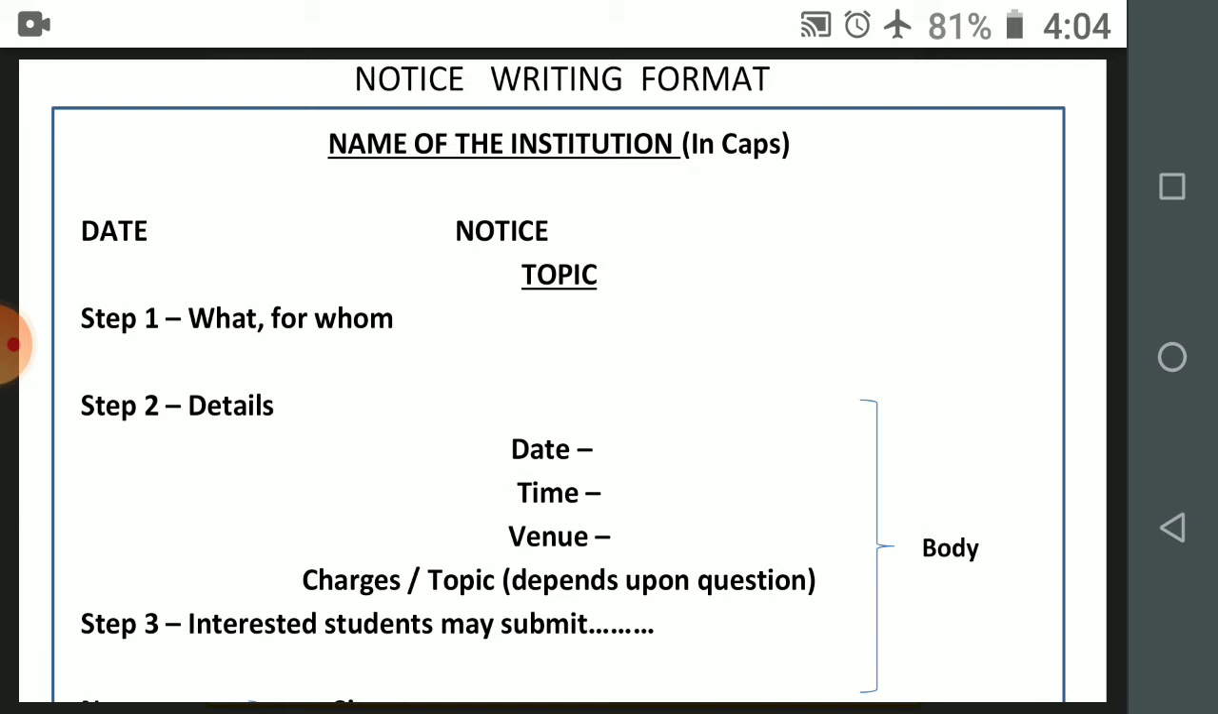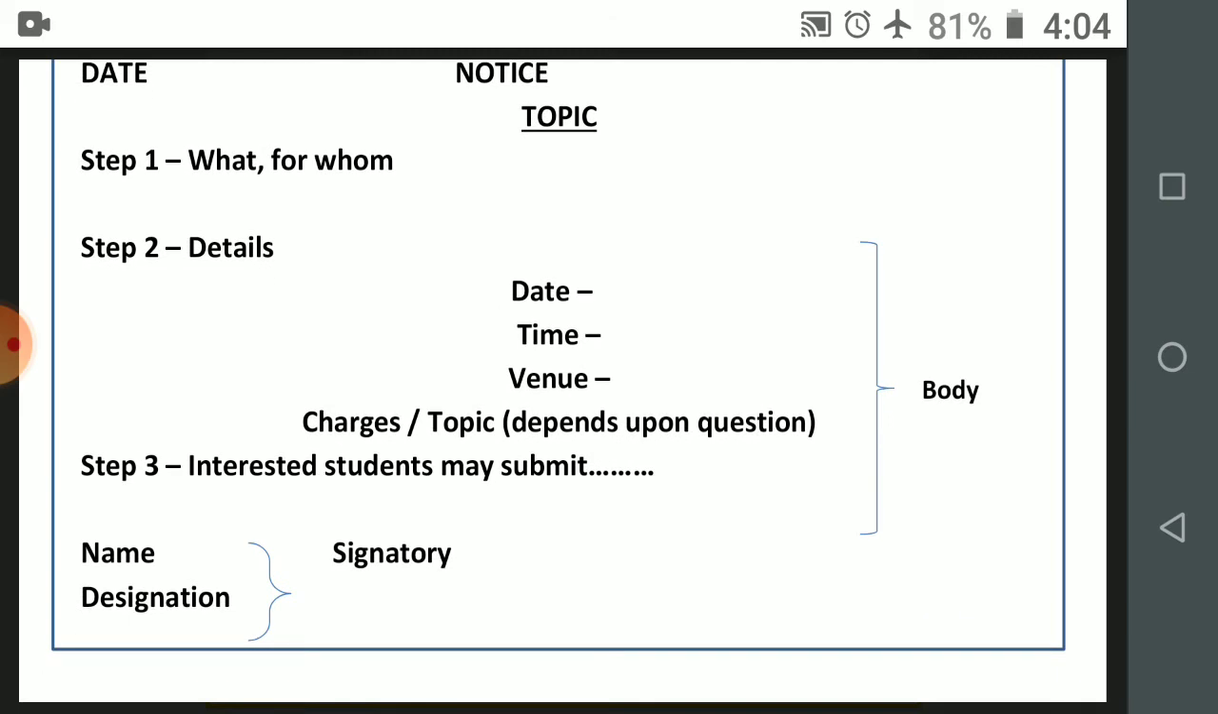Step 1, what and for whom. Step 2, details. And step 3, inviting the students. In step 1, you're supposed to write what this notice is for and for whom you are writing this notice. Step 2, details. These details you are supposed to write in tabular form. It is best to adopt this technique because if you are writing in sentences, first of all, it may exceed the word limit. Secondly, you may commit some grammatical errors in writing sentences and then your marks will be deducted for that.